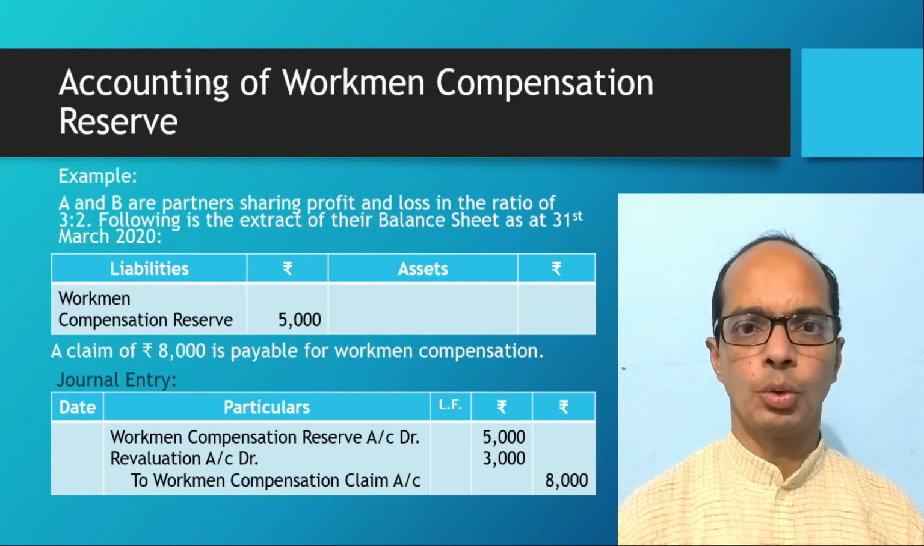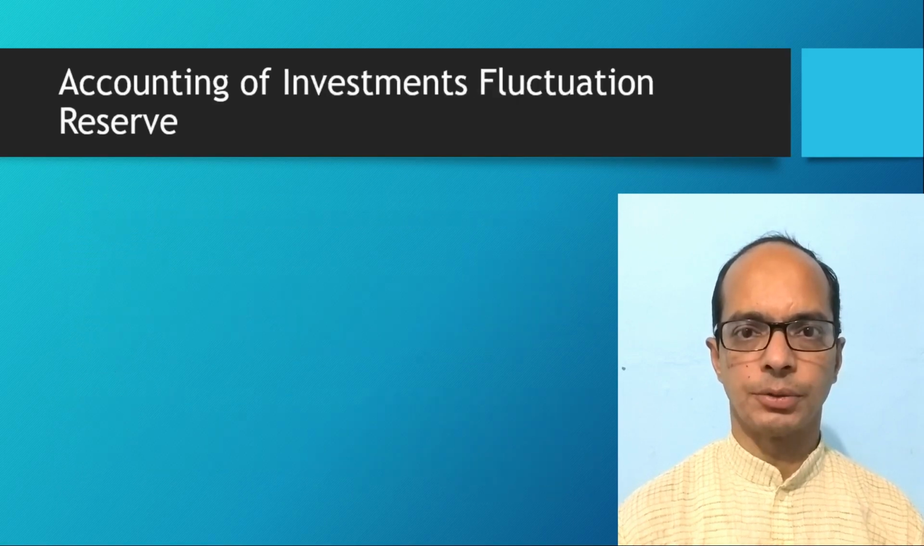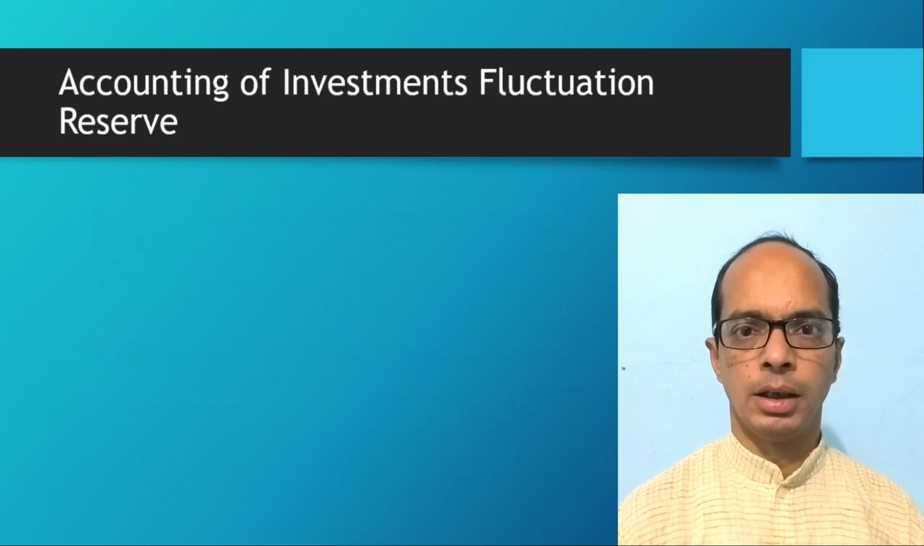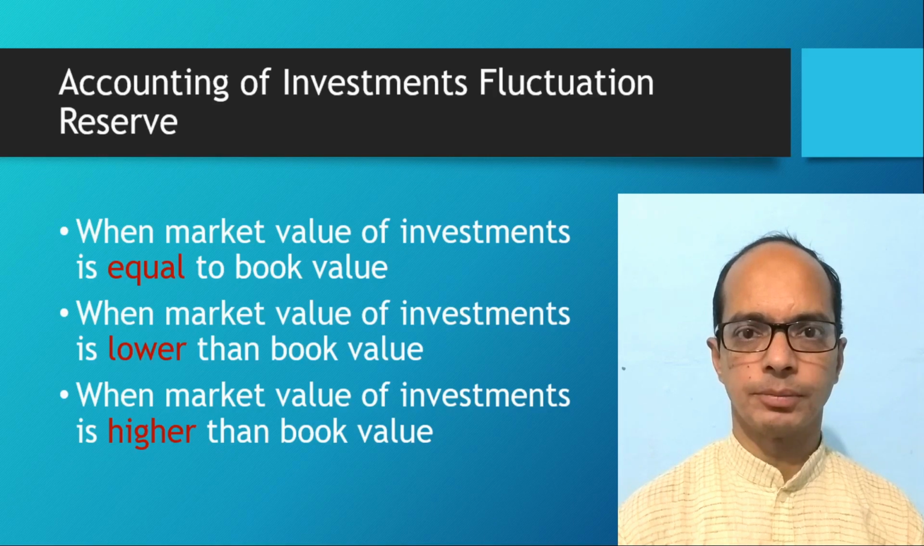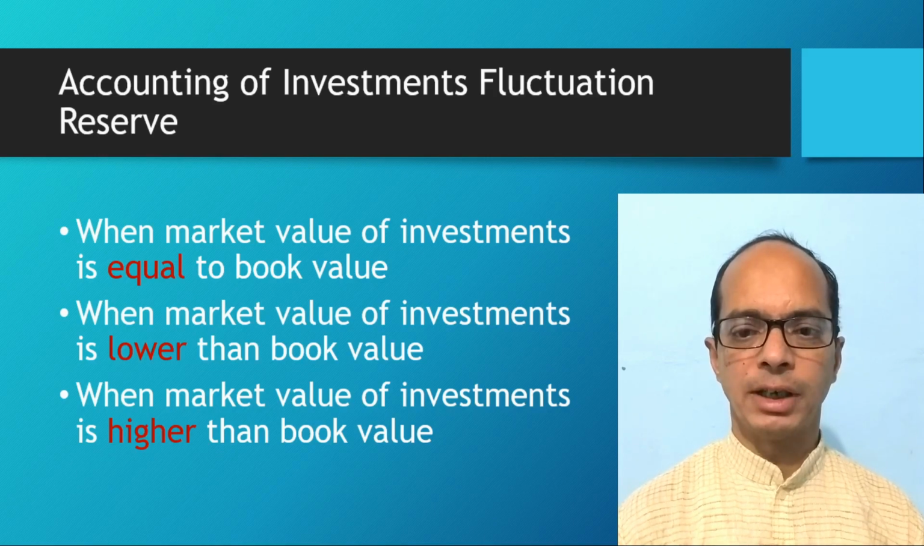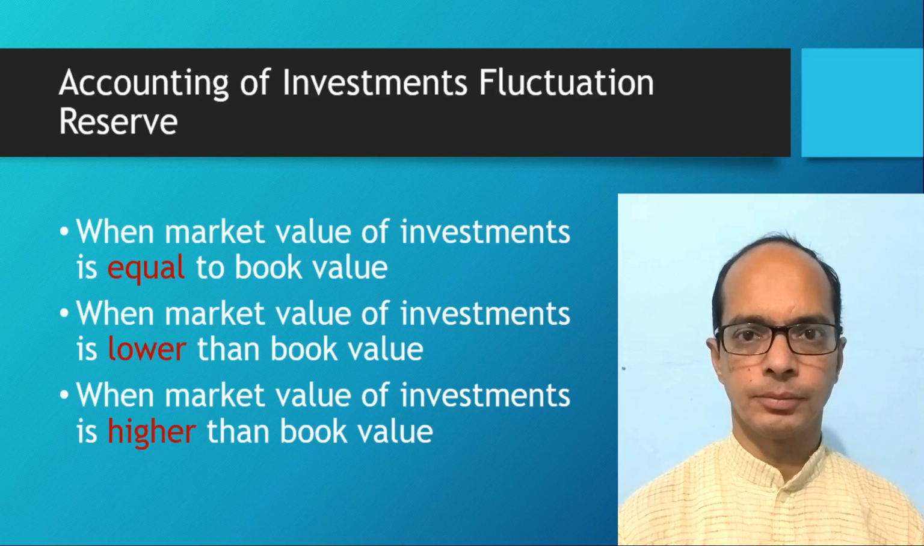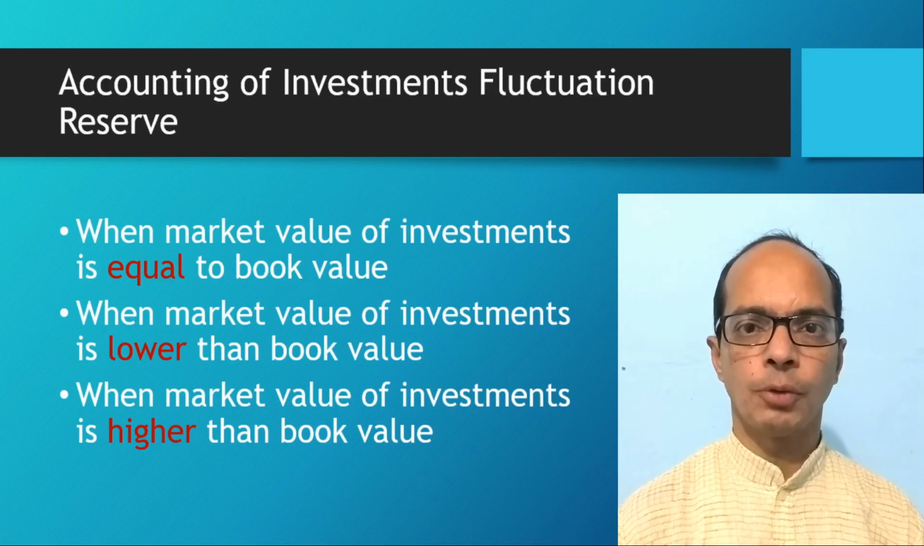Now I will tell you about accounting of investment fluctuation reserve. Investment fluctuation reserve is also an appropriation. It is created to meet out the losses due to fluctuation in the market value of the investments. Market value of investments may be equal to the book value of investments, or lower than the book value of investments, or higher than the book value of investments. I'll tell you accounting treatment of reserve under all these three conditions.